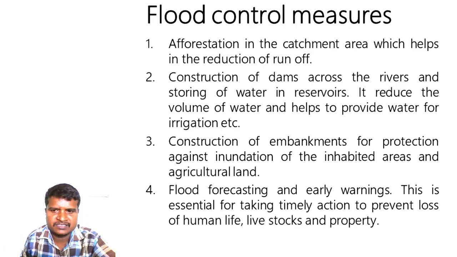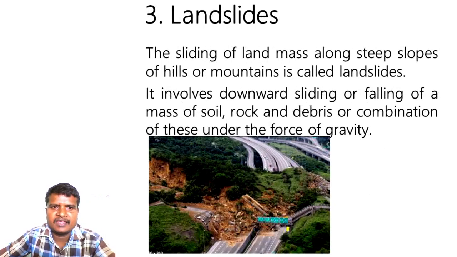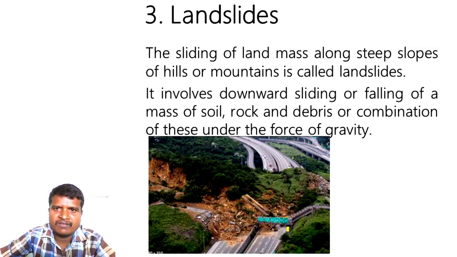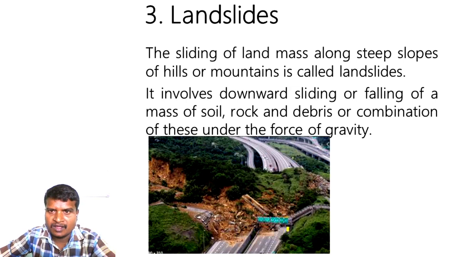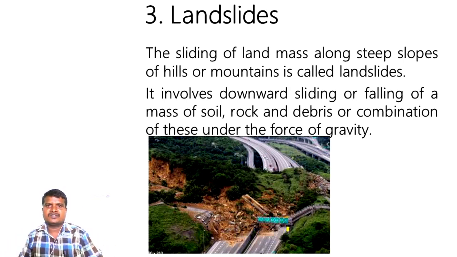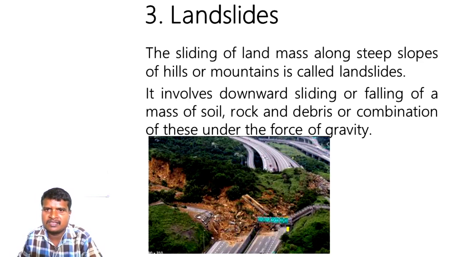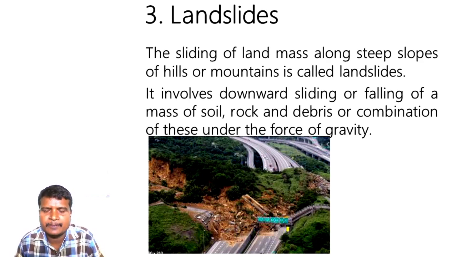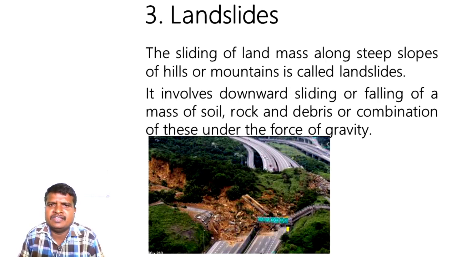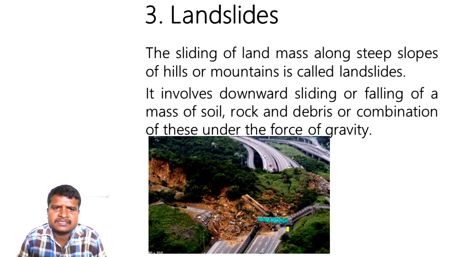Let's see the definition on the screen. Here I have given an image. See how destructive it is, how it has destroyed the transportation system and roads due to this landslide. The sliding of landmass along steep slopes of hills or mountains is called landslides. It involves downward sliding or falling of a mass of soil, rock and debris or a combination of these under the force of gravity. This is what happens when the landslides take place.